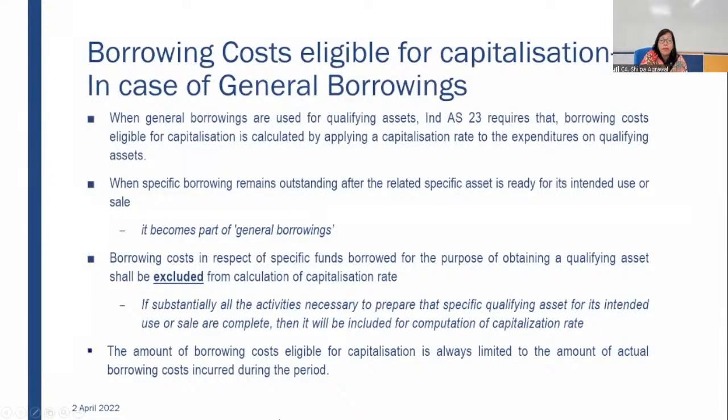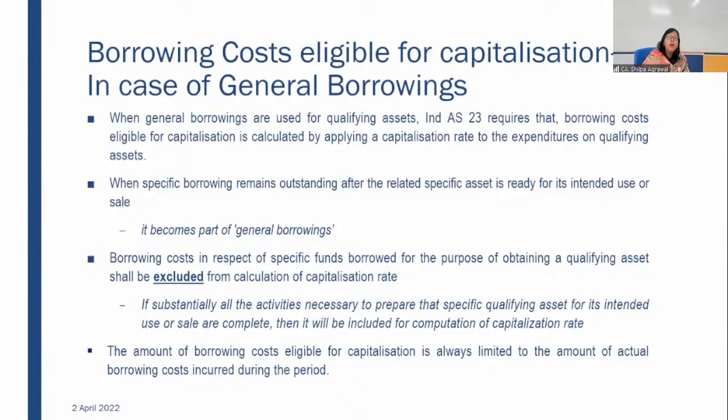Borrowing costs eligible for capitalization in case of general borrowing. See, what we discussed earlier was specific borrowing. In that case, we were not bothered what has been expensed, in what phase it has been expensed. But in case of general borrowing, that is not the case, because general borrowing means borrowings from different sources with different rates. So if we calculate interest on total borrowing, it will go to huge amount, and that amount for every asset, and from that total borrowing we have constructed so many qualifying assets. So in such a situation, if the total amount is capitalized for every qualifying asset, it will be a destructive figure. It will not be correct figure.